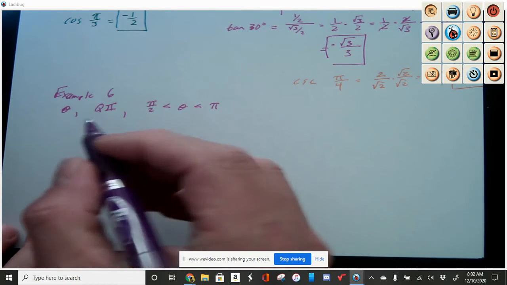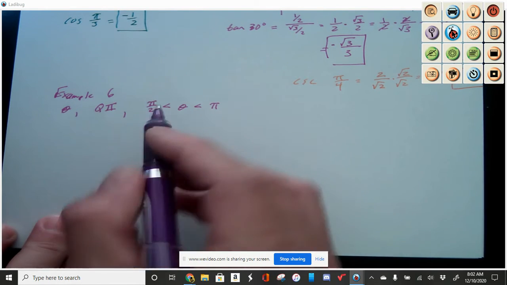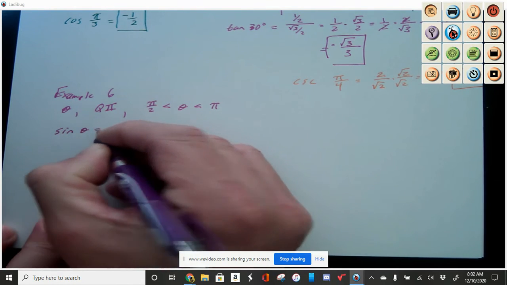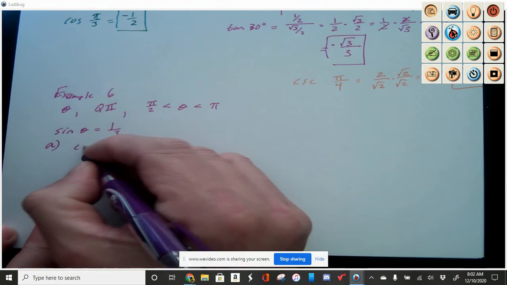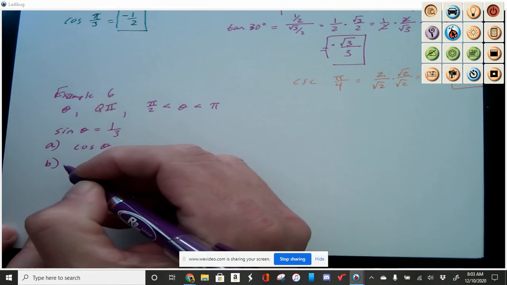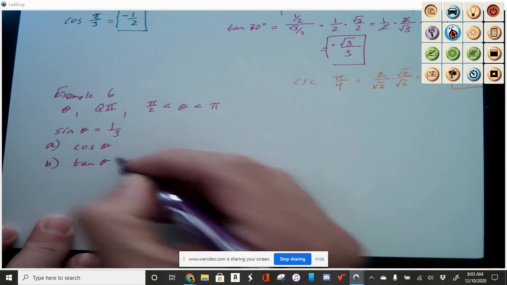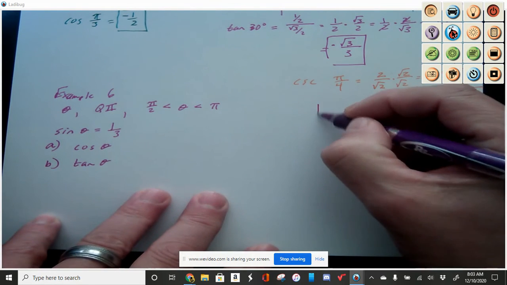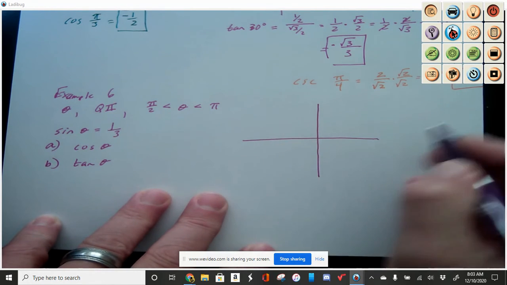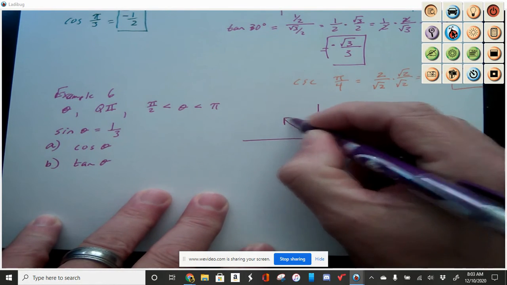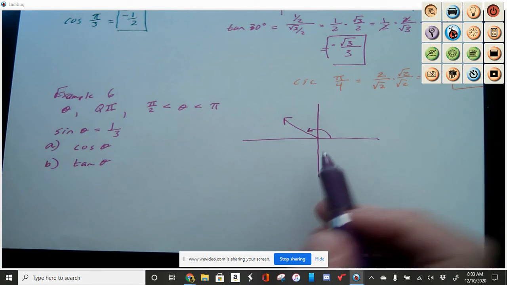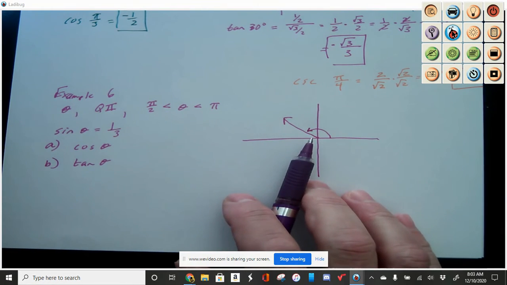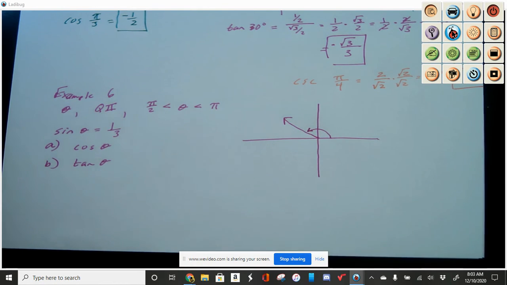Okay, so I know theta is in quadrant 2. I know the sine of theta is equal to 1/3, and I want to do 2 things. 1, I want to find the cosine of theta, and 2, I want to find the tangent of theta. Okay, so let me just do a little quick sketch. I know the angle ends in quadrant 2. I'm just going to draw an angle anywhere in there. I'm not saying that's a 150-degree angle. I'm not saying that's a 135-degree. I'm not saying anything. I'm just saying that the terminal side ends in that quadrant.